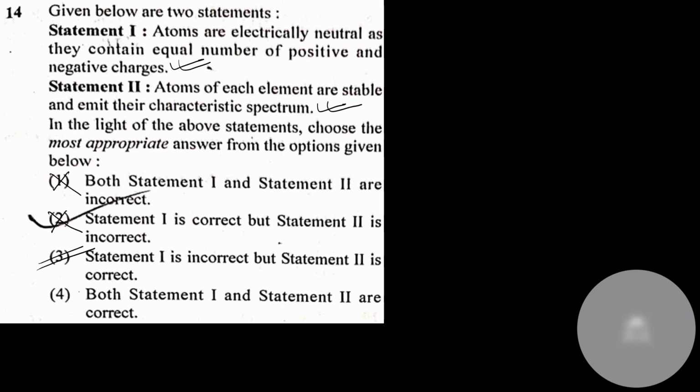Acha, this I have done a little bit wrong. Not option number C. This is the kind of silly mistake that I am telling you to avoid in your classes. Option number 4. 1 is correct, 2 is correct.